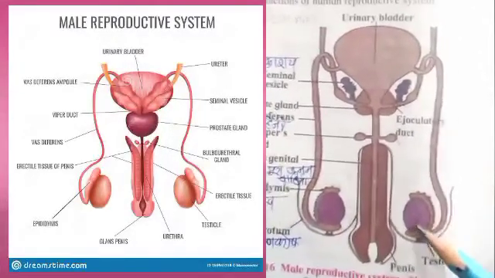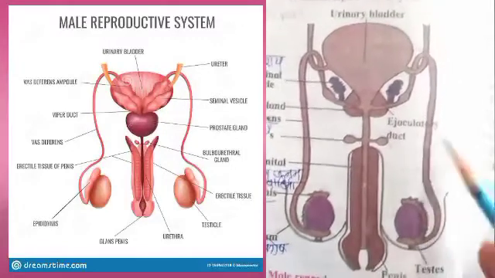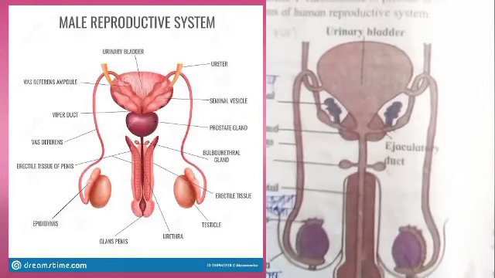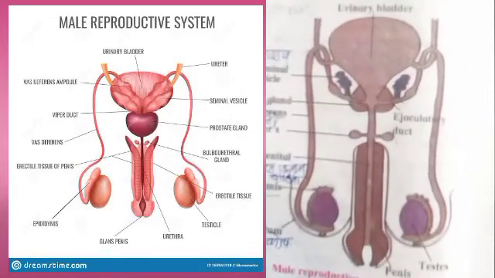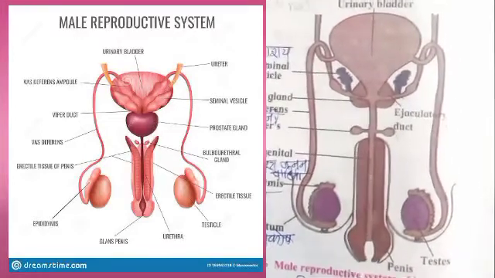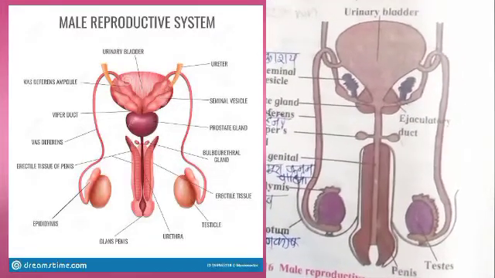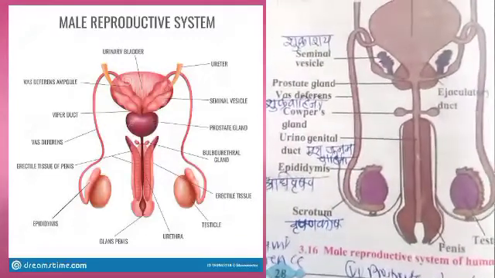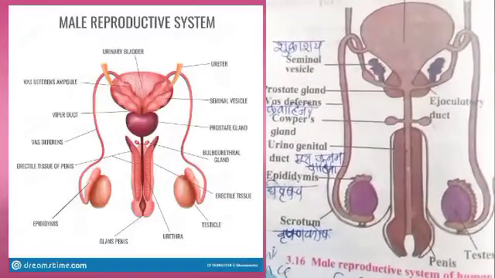The sperms need a large amount of energy for this purpose, and this energy is provided by the fructose which is present in the semen. In this way these different organs work together in the male reproductive system.